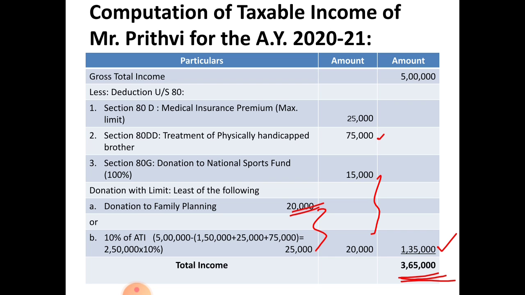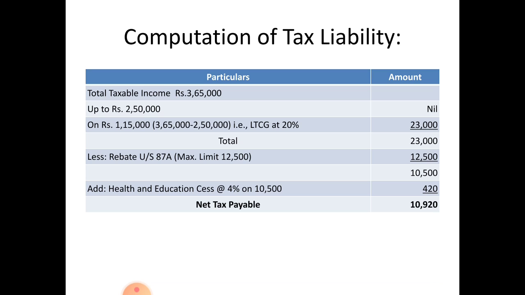And this 3,65,000 is lower than 5 lakh. I am telling this point because here up to 5 lakh rebate under section 87A is applicable at 12,500 rupees. From the total tax payable, you have to deduct that 12,500 because that is a rebate applicable on the income.